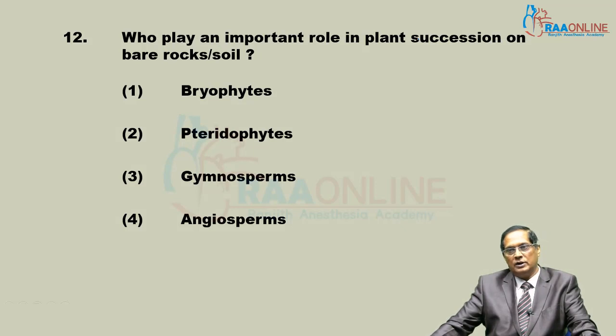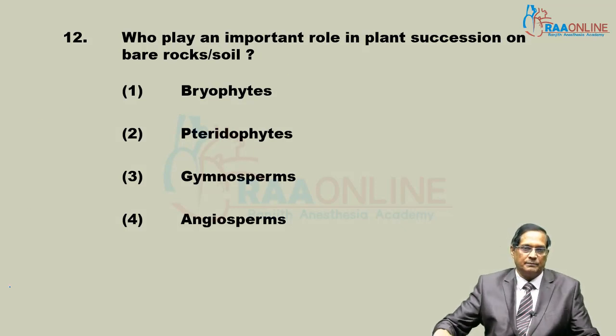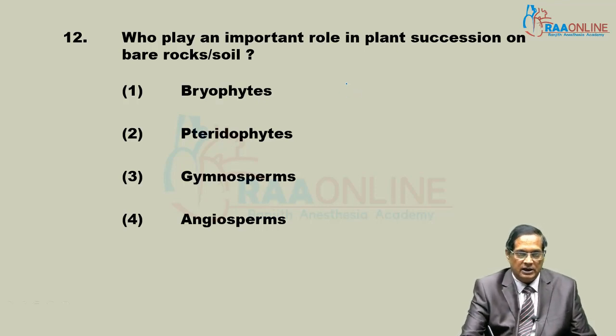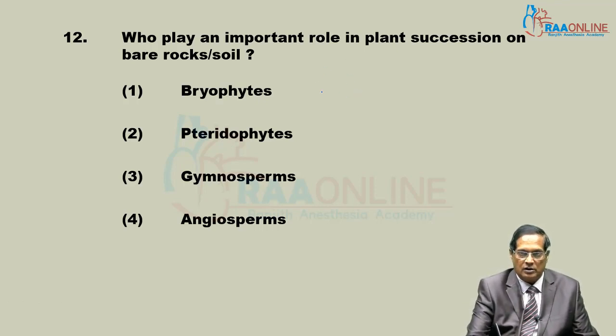Bryophytes play an important role in plant succession on barren rock. Plant succession is a portion of ecology, and if it is on barren rock, it is called lithosere. Development of succession on barren rock is called lithosere.